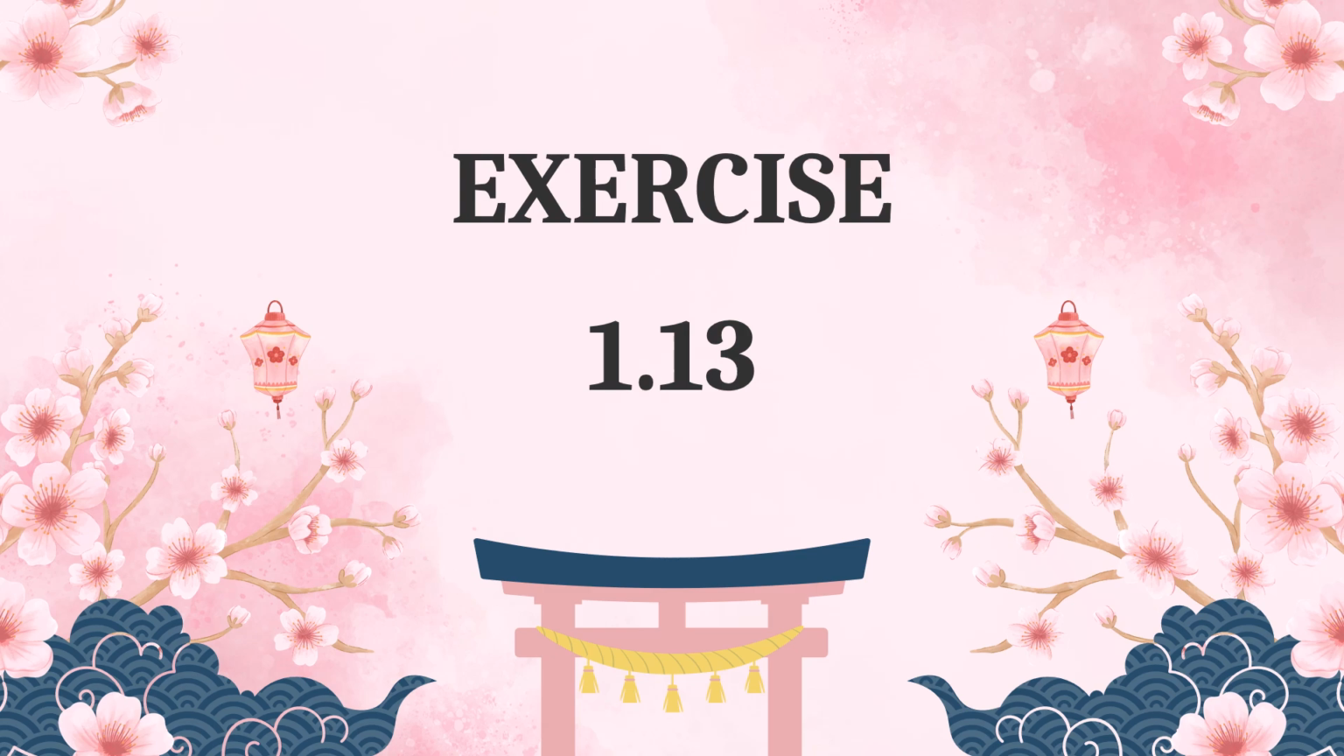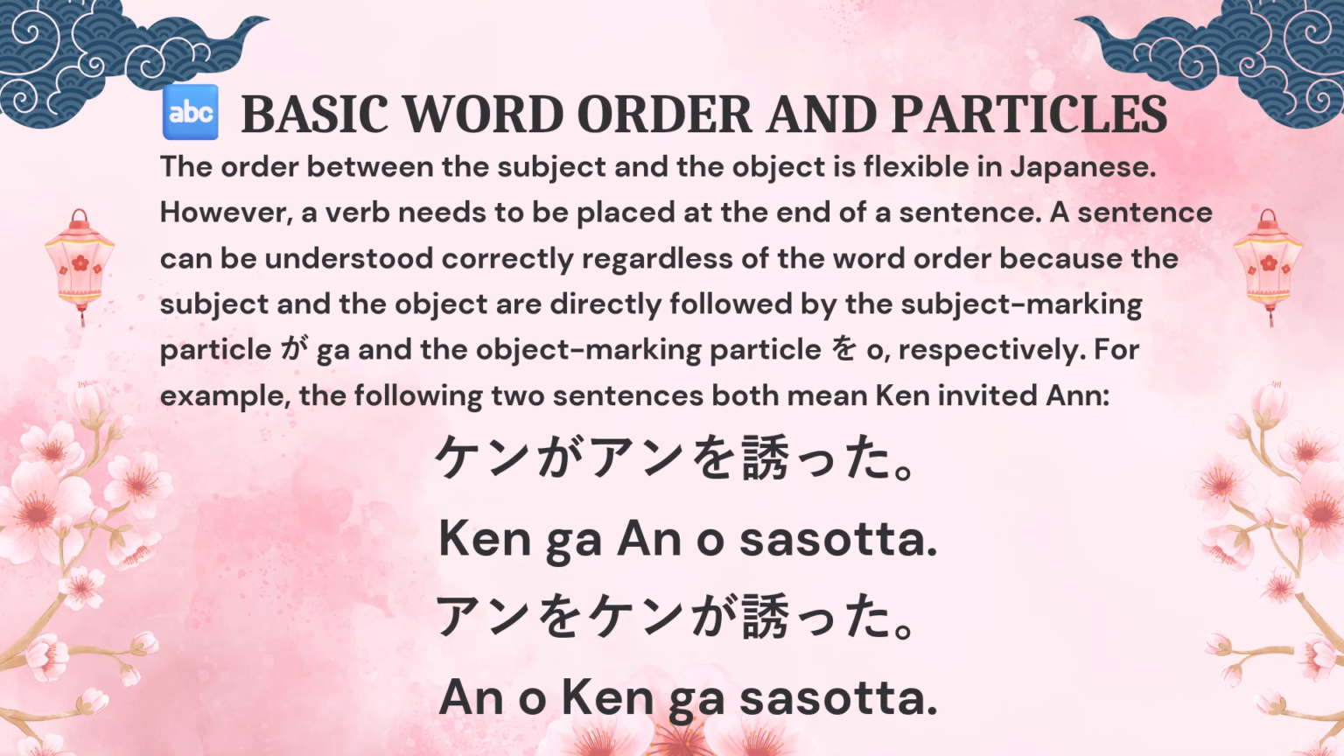Exercise 1.13: Basic Word Order and Particles. The order between the subject and the object is flexible in Japanese. However, a verb needs to be placed at the end of the sentence.